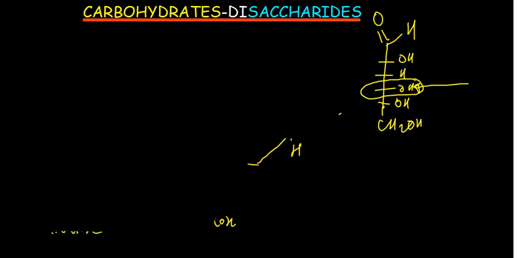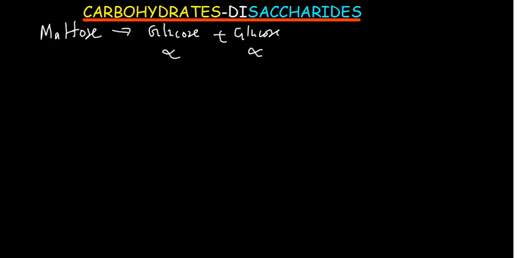Now, lastly, just within a short moment, we need to know maltose. Now, maltose is made from two glucose molecules. Glucose reacts with glucose, and the type of glucose here is alpha glucose. Both should be alpha, and therefore the bond that is formed is called alpha 1,4. In lactose, we've just said it's beta 1,4, but here it is alpha 1,4, and we know how glucose is already, so it shouldn't be a problem for us to determine the structure for maltose.